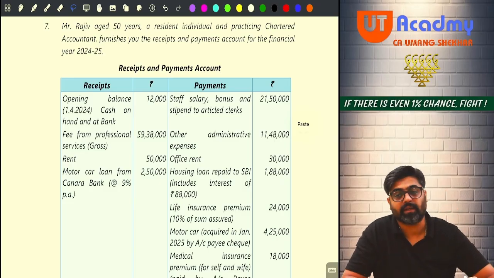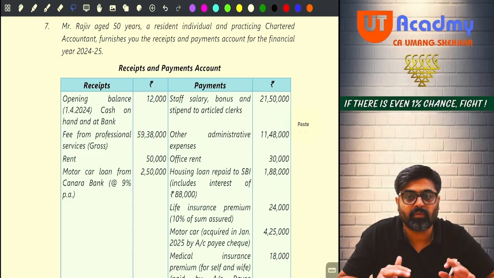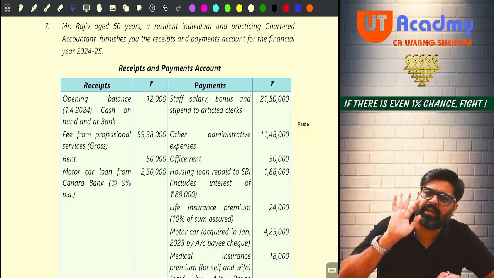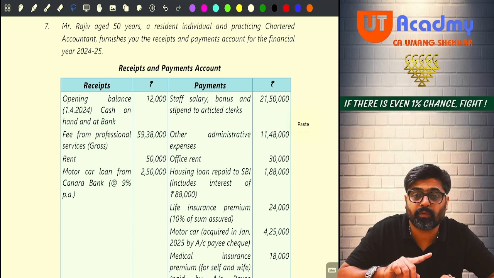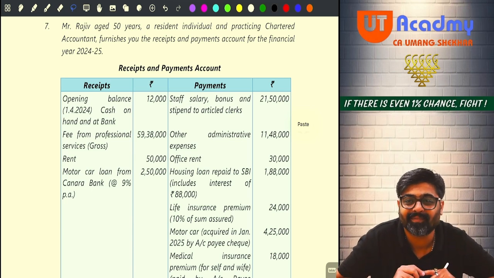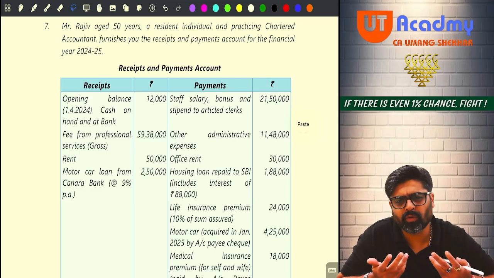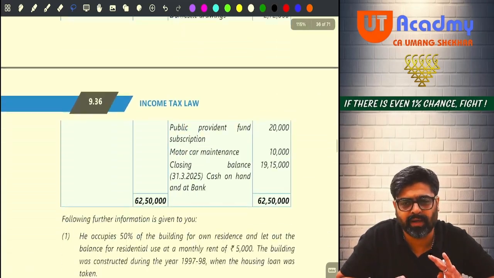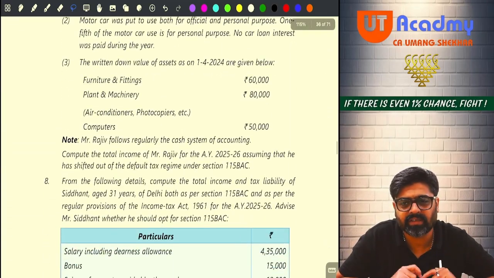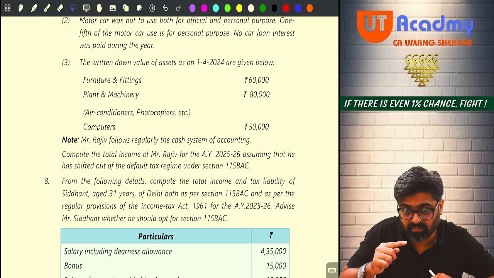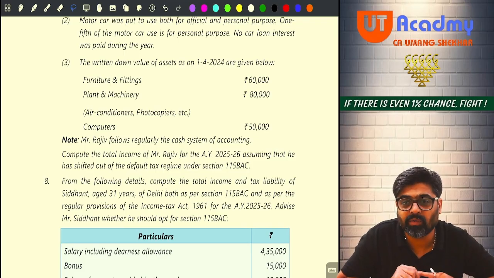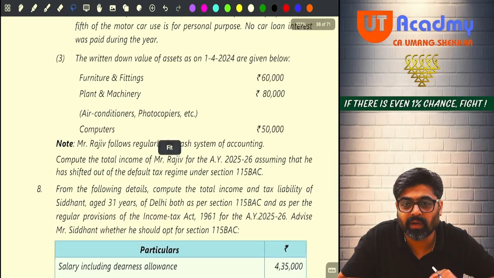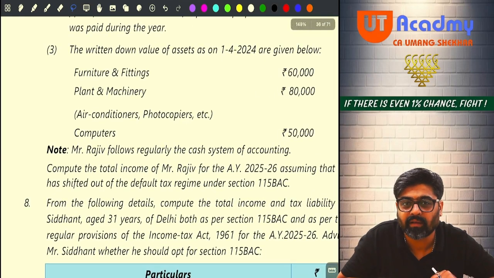Okay. Now pay attention. See, one very important thing you have to remember, that the moment you see receipt and payment account for any assessee, by default, it goes without saying that the assessee is following cash basis of accounting. What basis of accounting? Cash basis. And even if you don't understand, your examiner is so kind that he is saying in the question itself, before starting question number 8, 2 lines above that, note, Mr. Rajiv follows regularly the cash system of accounting.